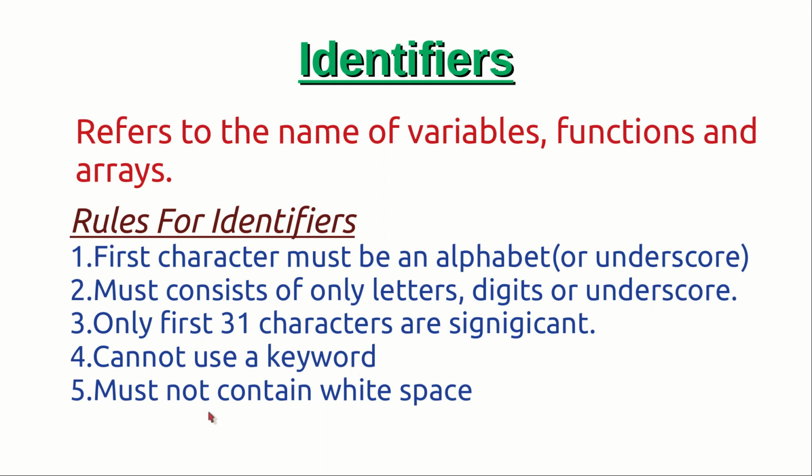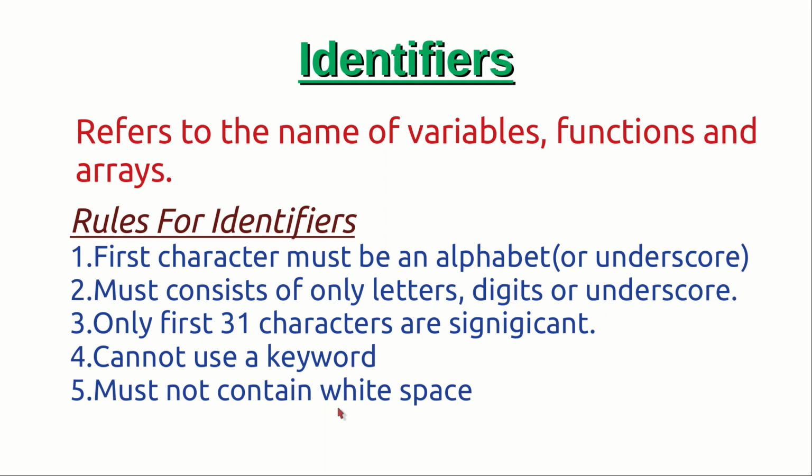And the last rule says that an identifier should not contain white space. In a C program, white space refers to blank space. So, while declaring a variable or choosing the name for a variable or function, it should not contain white space. What it is trying to say is, when we declare a variable, function, or array which consists of 2 or more words, then there shouldn't be any space between them.